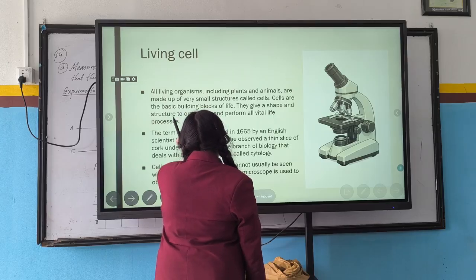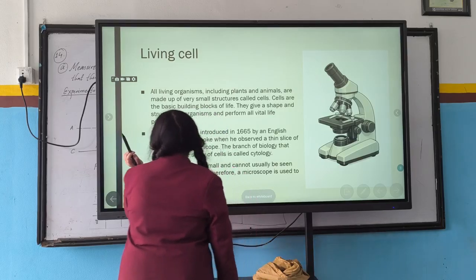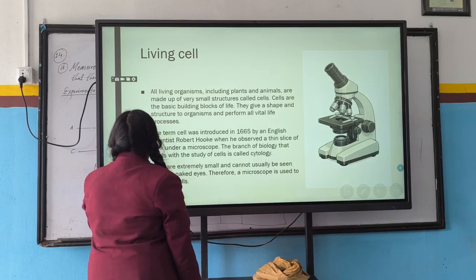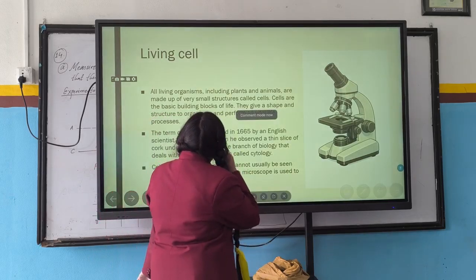Make a next one. You click that arrow, up arrow. Yeah, now then it will be underline.